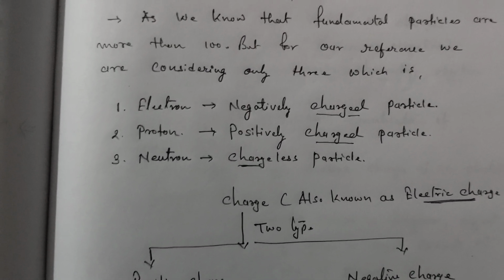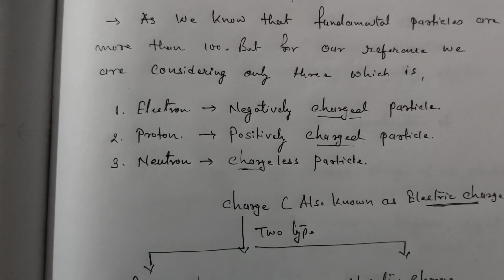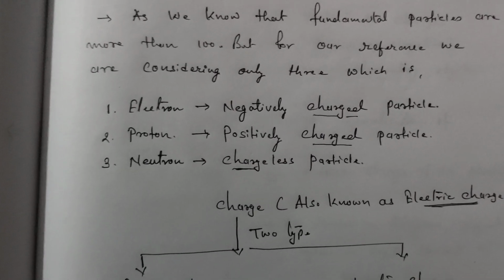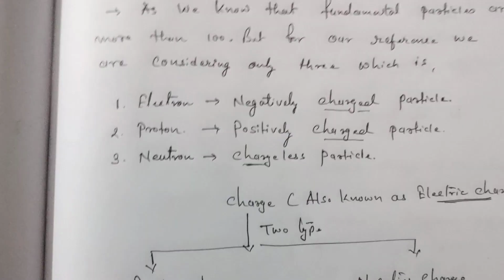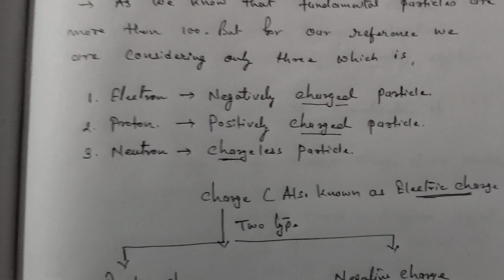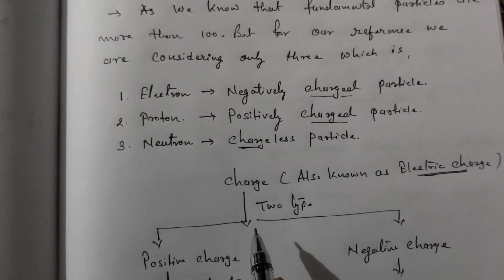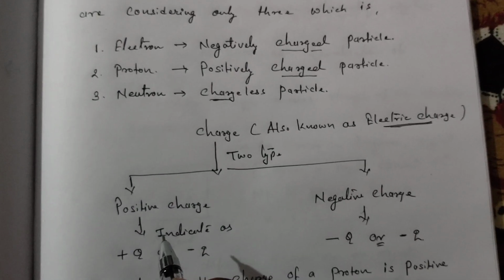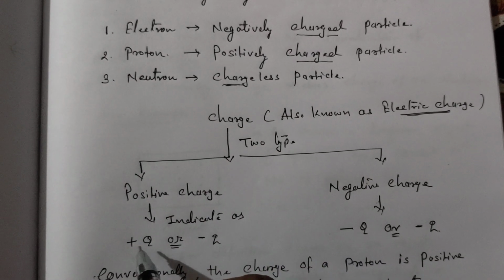And it's additive in nature, that is also you know that. Okay, fine. So we are not going to repeat the same thing now. But we are going ahead now. See, charge, also known as electric charge, it has two type. First one is positive charge, which is indicated by plus q.